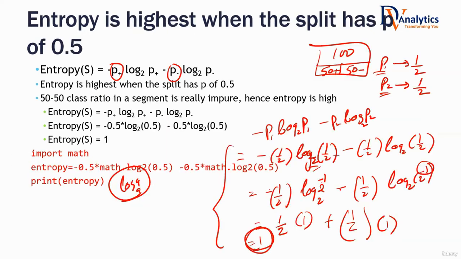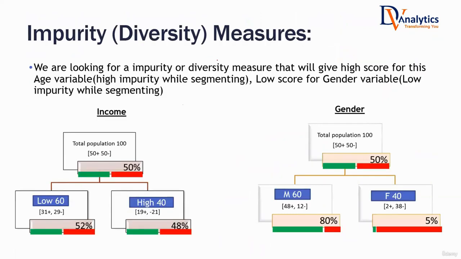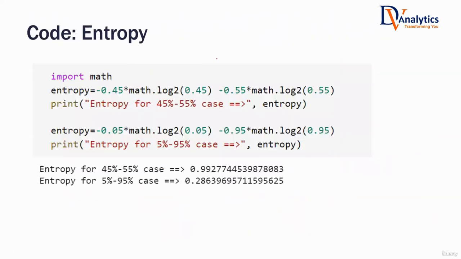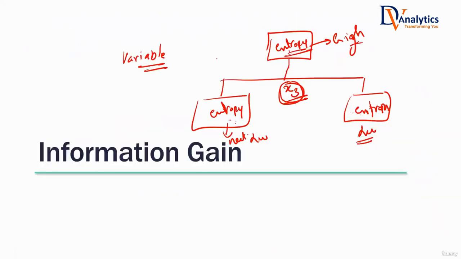Sir, if entropy is less, then information gain will be more. Is this what I have understood? Information gain formula is entropy before split minus entropy after split. There are three entropies in the information gain formula. Which entropy are you talking about? I'm talking about the child node. One node or both of them? One node, consider one node.